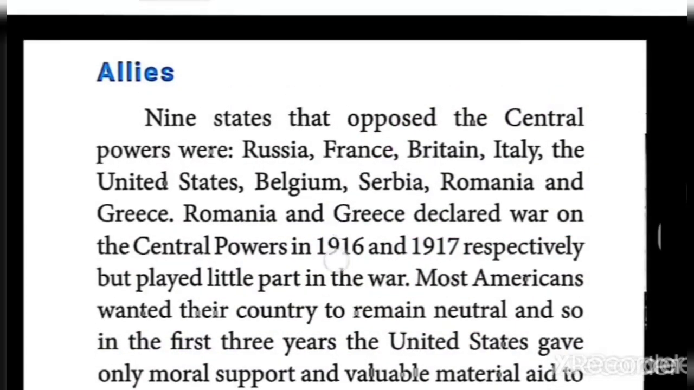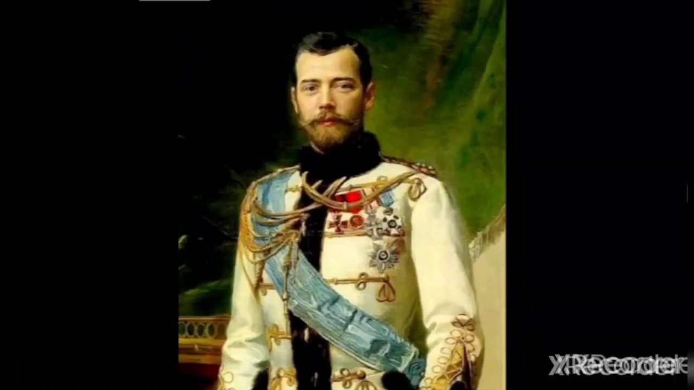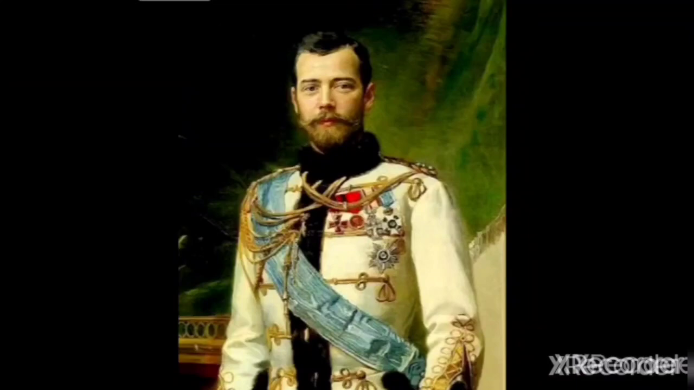The next thing given is the Tsar's abortive attempts. So what is a Tsar? The rulers of Russia were known as Tsars. Tsar Nicholas II of Russia. I am showing the children the picture. So this man, Tsar Nicholas, was the ruler of Russia. He was the Tsar of Russia.